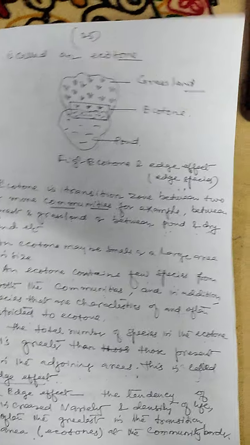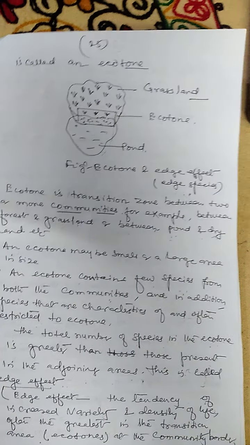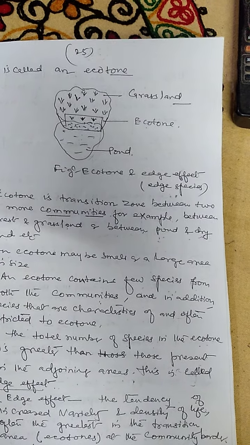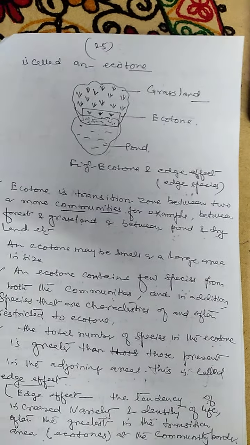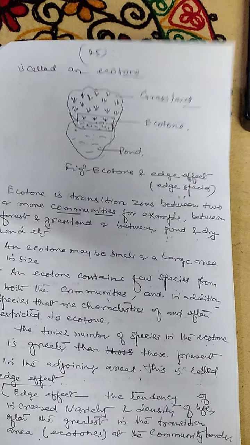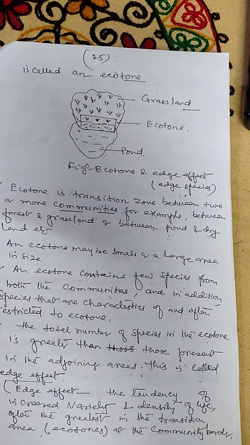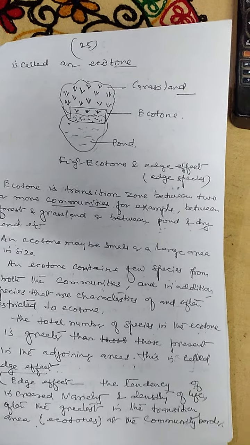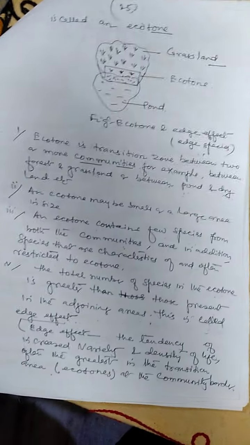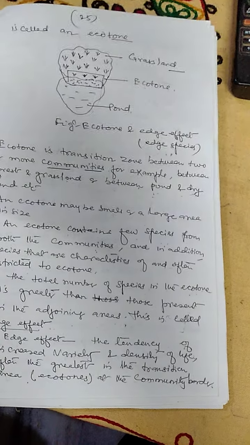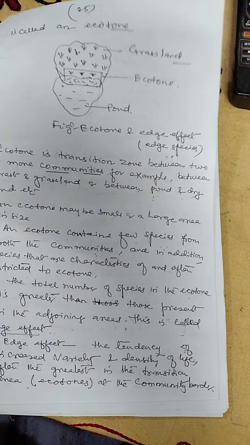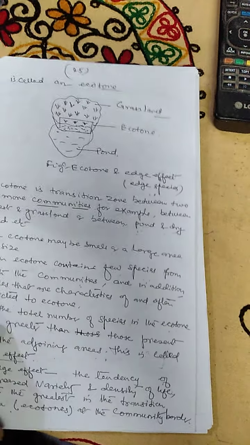Here are some other points of the ecotone. Ecotone contains a few species from both communities, and in addition, species that are characteristic of and often restricted to the ecotone. The total number of species in the ecotone is greater than those present in the adjoining area. This is called the edge effect. So again, I am repeating, the total number of species in the ecotone is greater than those present in the adjoining area, and this is known as the edge effect.